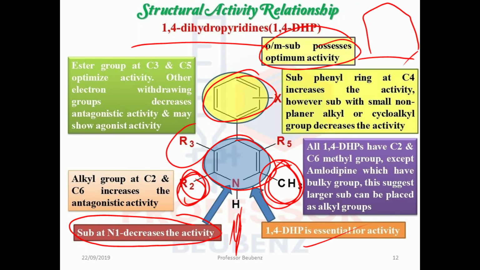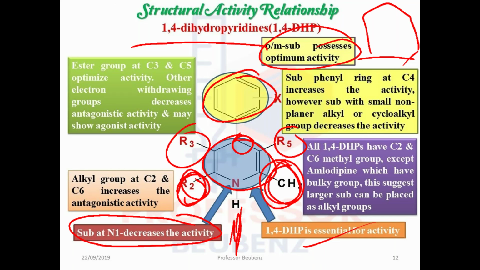Next part, at the C3 and C5 positions of this 1,4 dihydropyridine, there is the presence of ester groups. Sometimes they may be similar esters or sometimes different esters. If they are different, then this carbon becomes an asymmetric center and it will show two isomers.